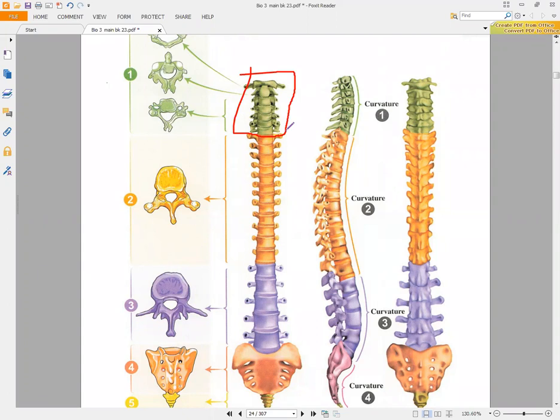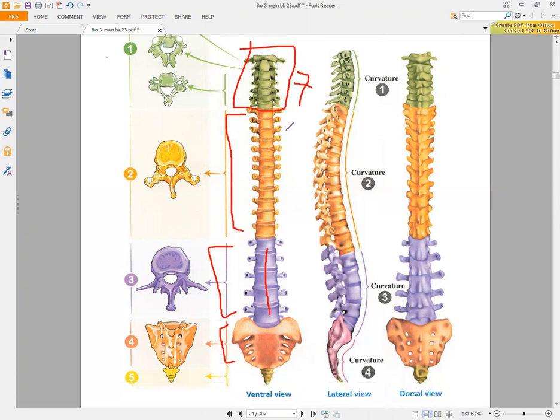So if you look here, we have the first group that is called cervical vertebrae, and the number of vertebrae here will be 7. After that, we have another group that is present inside the thorax, so they are called the thoracic vertebrae. After that, we will have lumbar vertebrae, then sacral vertebrae, and finally coccygeal vertebrae.